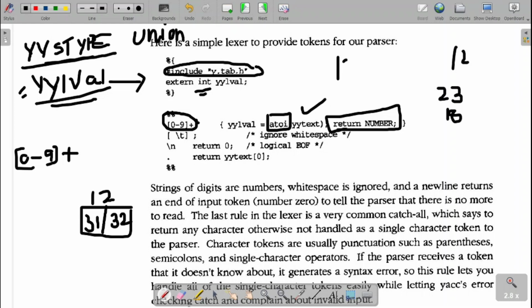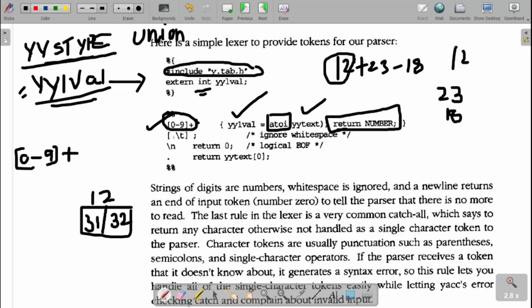In our case, it is 12 plus 23 minus 18. So now 12 matches over here, and that 12 will be stored in yytext. We are returning it as a number token. But what is the value of it? The value is 12, which will be passed with the help of the yylval value.